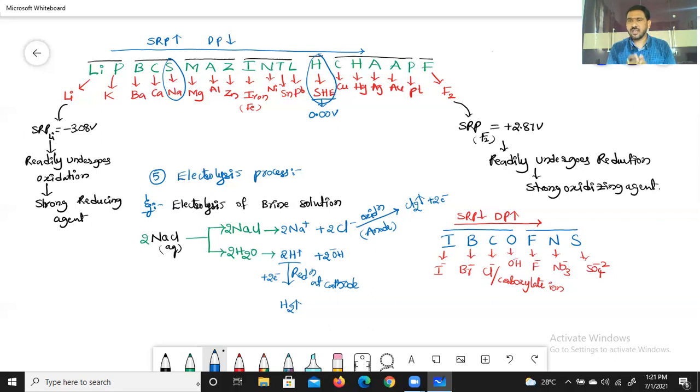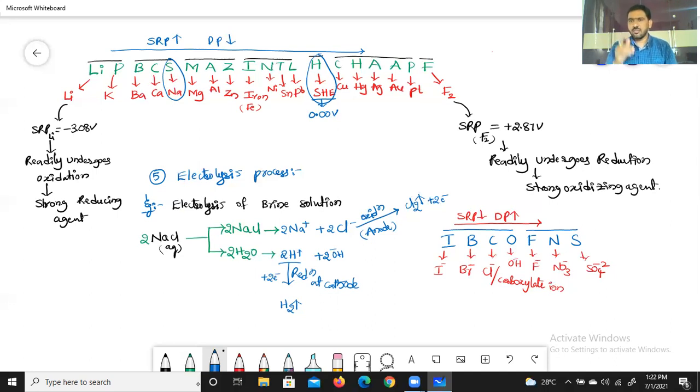So here the question is: brine solution undergoes electrolysis, then what is the volume occupied by gases liberated at the electrodes at STP? 2 into 22.4 liters is the right answer. Because 2 moles of NaCl aqueous solution undergo the electrolysis process. At the anode 1 mole of Cl2 gas is liberated, at the cathode 1 mole of H2 gas is liberated. In total, how many moles of gases are liberated at the electrodes? 2 moles into 22.4 liters. That is the right answer.